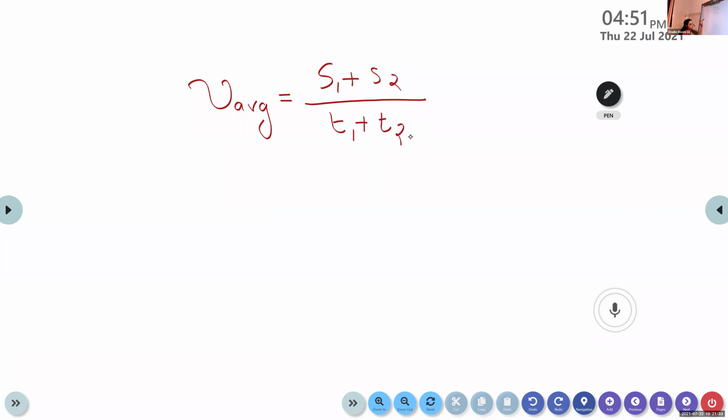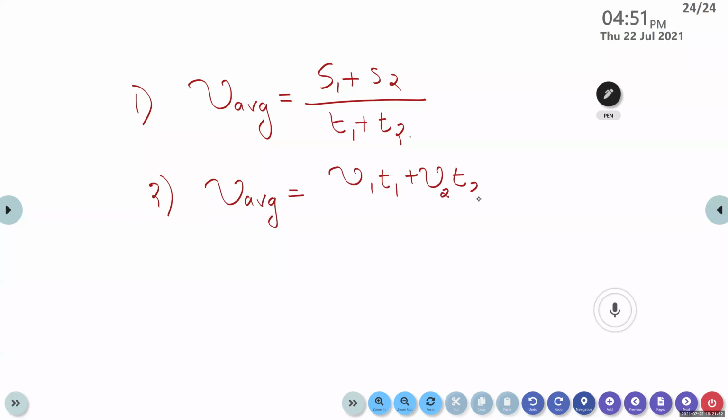Okay, good. Then Eva, what is the second equation for calculating the average speed if the distance is not provided? Ma'am, nu average is equal to nu1 T1 plus nu2 T2 divided by T1 plus T2.